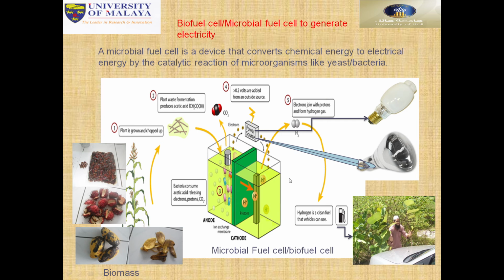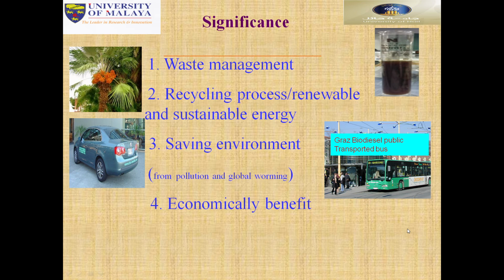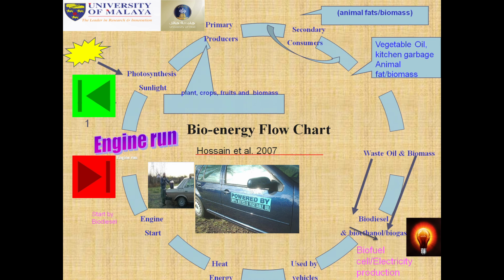So this is the power system, how we can do it. Here also you can see we collected the biomass from plant sources. Waste management, recycling process, saving the environment from pollution and warming, economic benefits. These are the topics. Then the bioenergy flow chart.